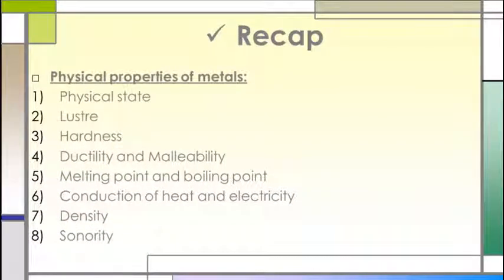So students, in our previous video we have seen the physical properties of metals. So just take a quick recap of that video. We have learned the physical properties of metals, and the properties are physical state, luster, hardness, ductility and malleability, melting point and boiling point of metals, conduction of heat and electricity, as metals are good conductors of heat and electricity with a few exceptions, density and sonority.